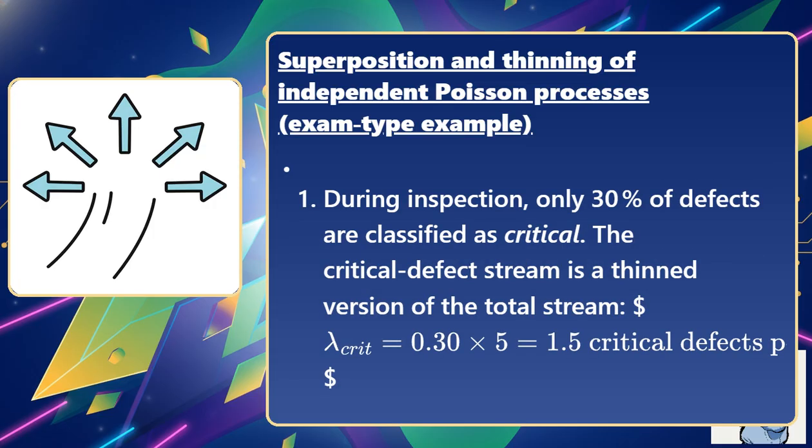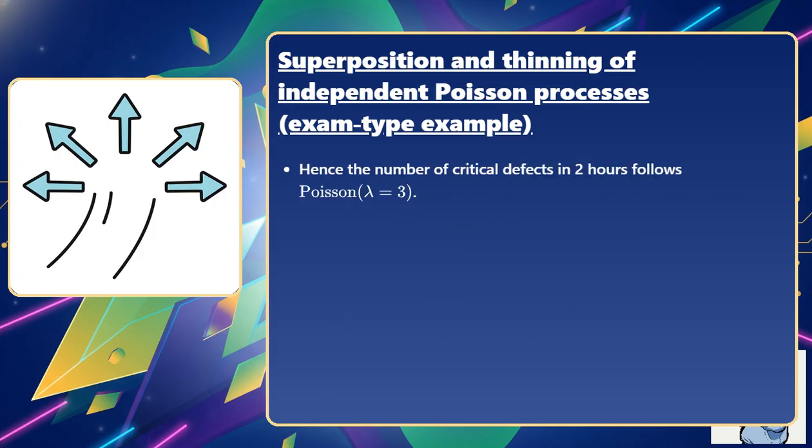2. During inspection, only 30% of defects are classified as critical. The critical defect stream is a thinned version of the total stream. Lambda critical equals 0.3 times 5 equals 1.5 critical defects per hour. Hence, the number of critical defects in 2 hours follows a Poisson distribution with lambda equals 3.